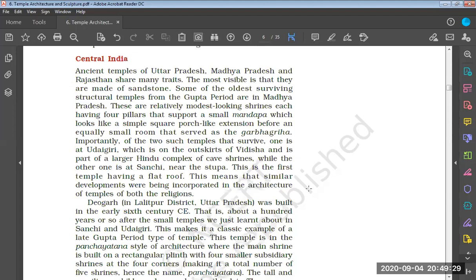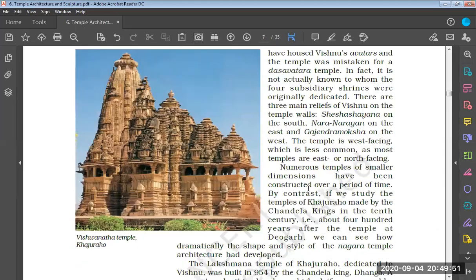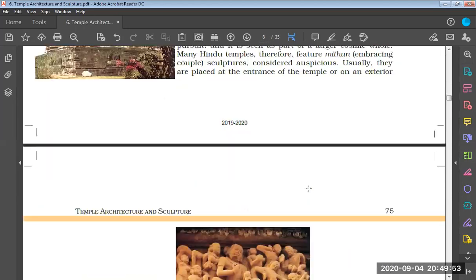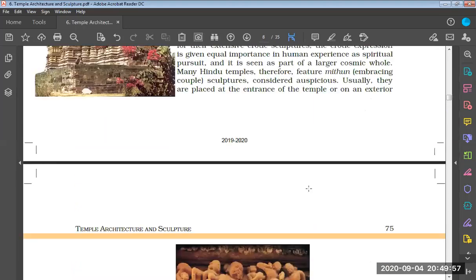These structures in central India have some influence from the ancient styles of temple architecture from Uttar Pradesh, Madhya Pradesh, and Rajasthan. We will read about temple architecture in central India, and then we will come to West India.